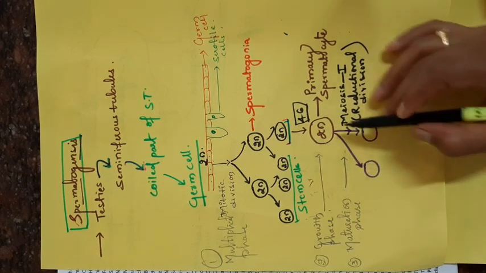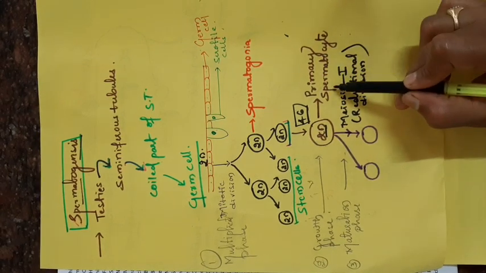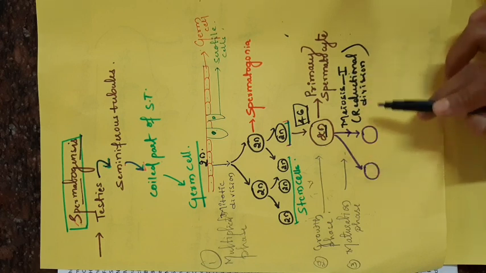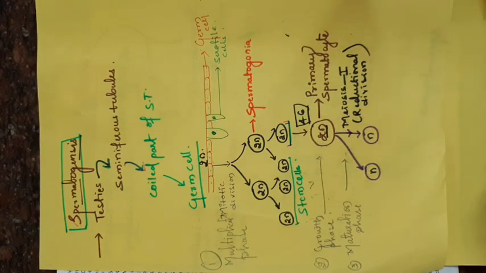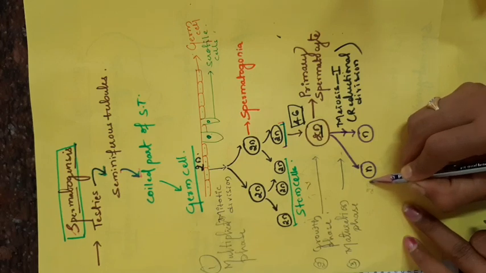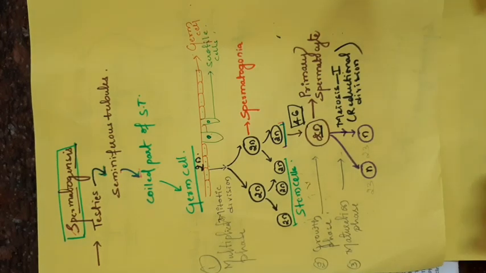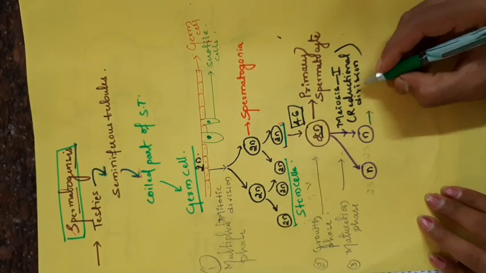Here the ploidy number also changes. Ploidy means paired chromosomes. The diploid spermatocyte undergoes meiosis first, the reductional division, to form 2 haploid cells, single N. For example, the number of chromosomes you can write here is 23. After the first meiosis, the offspring produced are called secondary spermatocytes.